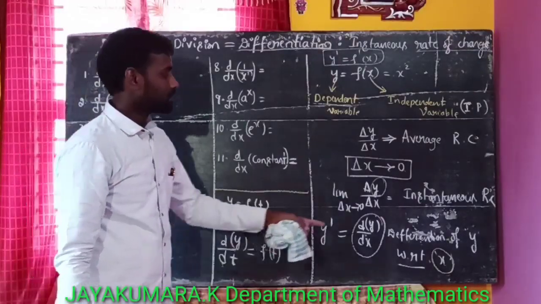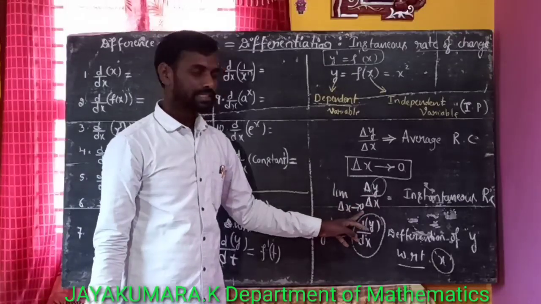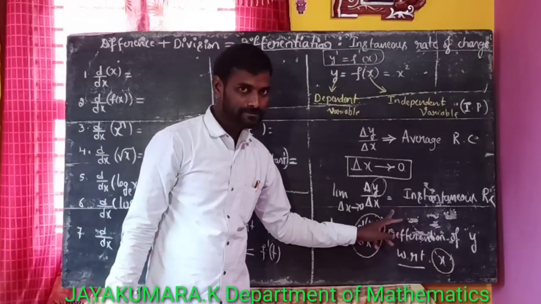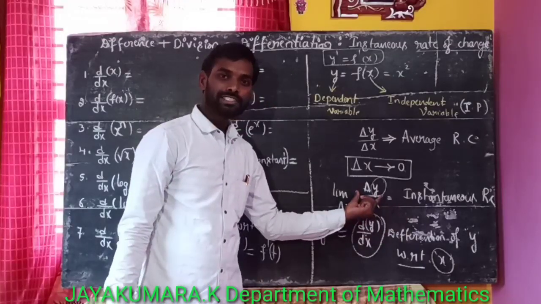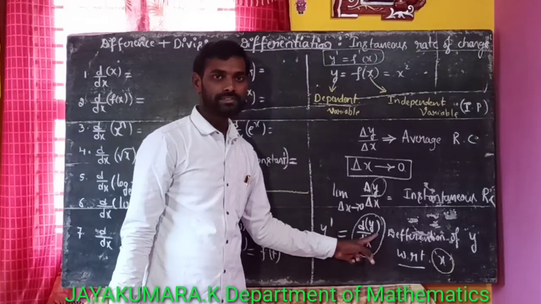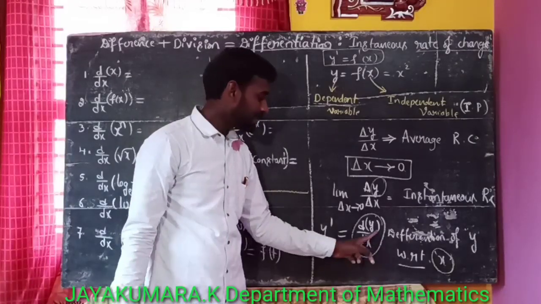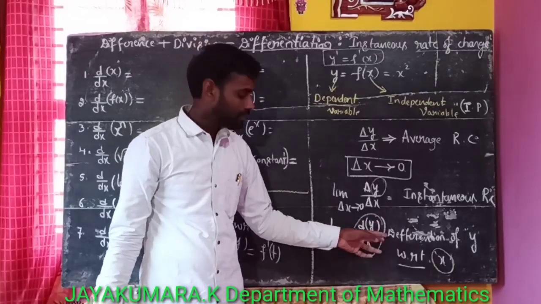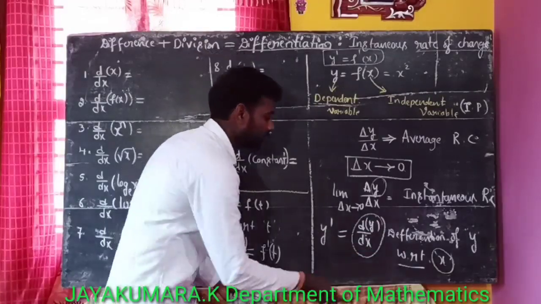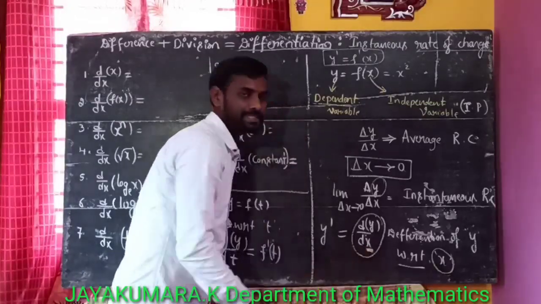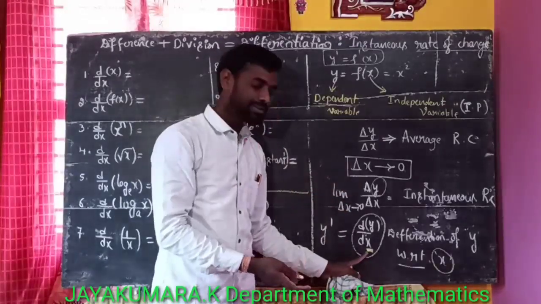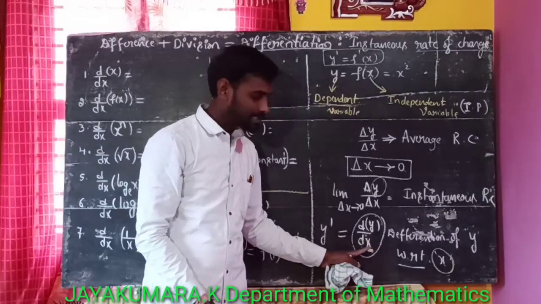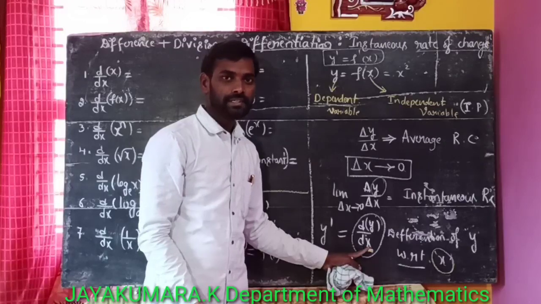The limit as delta x tends to 0 of delta y by delta x is nothing but the instantaneous change. Another notation for this instantaneous change is dy by dx or d by dx of the function y. This is nothing but the derivative of the function y with respect to x. That is differentiation.